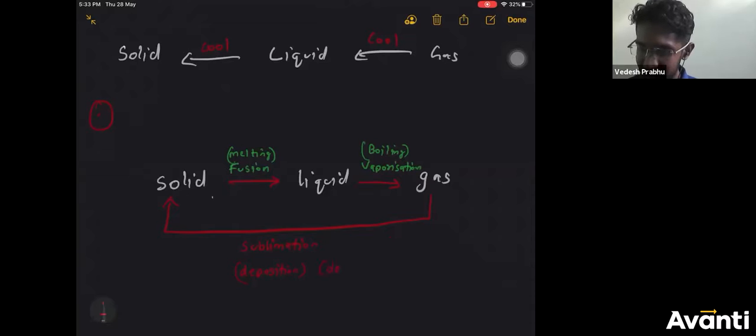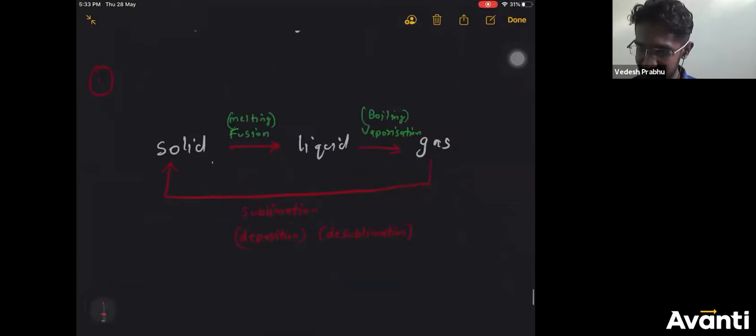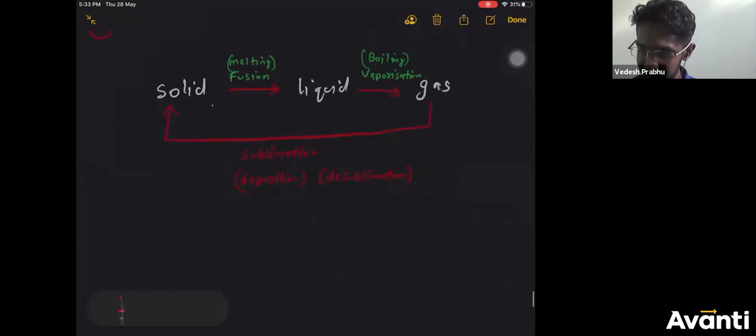Or desublimation. Okay, examples and all I'll give, don't worry. I can do the same thing, no, it will become confusing. So one more thing I'll do.